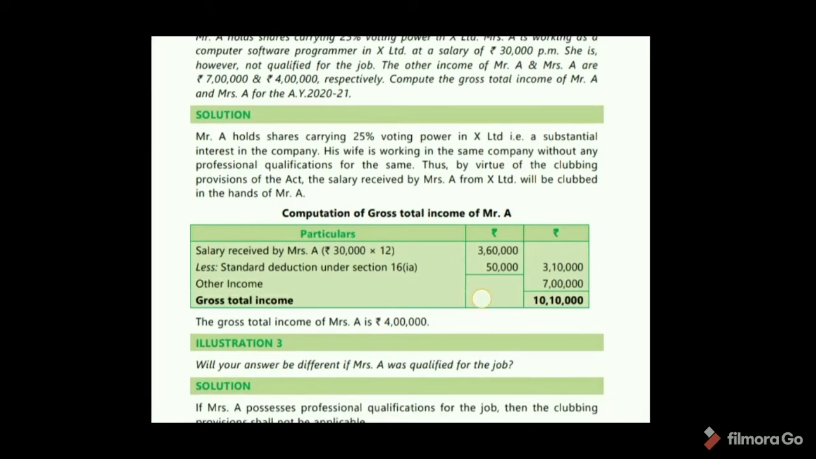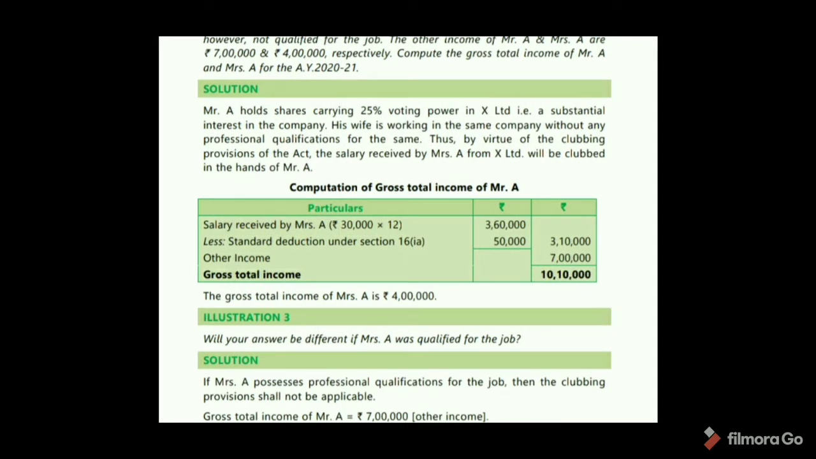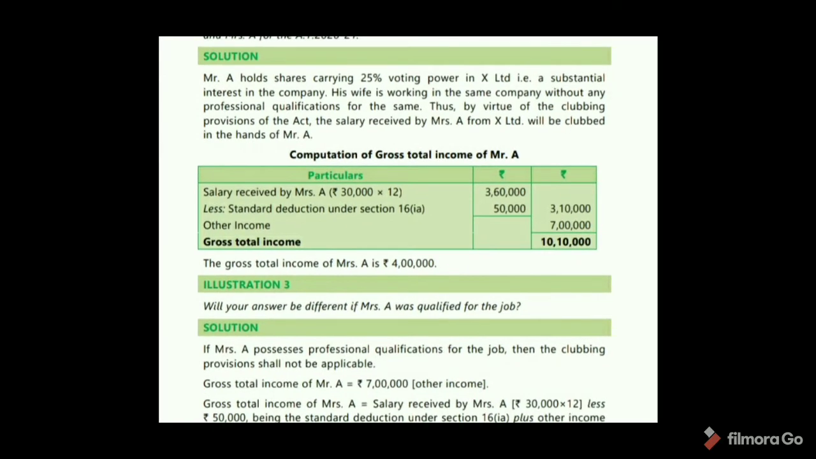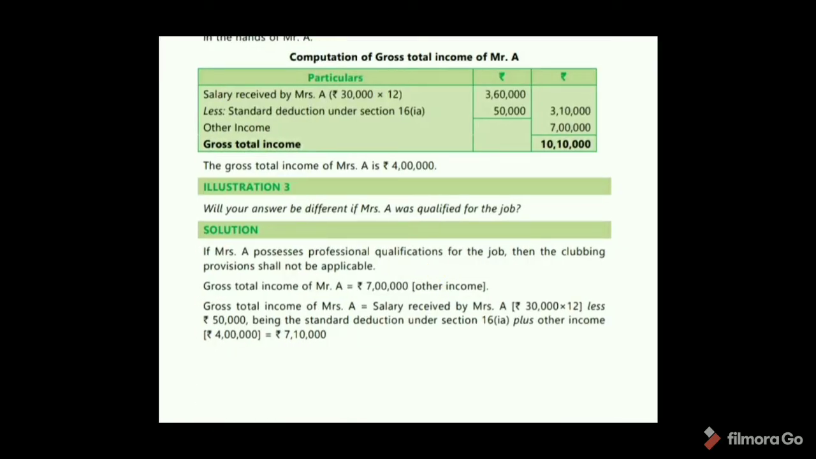See illustration 3. Will your answer be different if Mrs. A was qualified for the job? If Mrs. A possesses professional qualification for the job, then the clubbing provision shall not be applicable. Okay. Gross total income of Mr. A is 7 lakhs other income, and gross total income of Mrs. A: salary received by Mrs. A 30,000 into 12 less standard deduction 50,000 being the standard deduction under section 16 subsection 1A plus other income 4 lakhs. So here total 7 lakhs 10,000 is the gross total income of Mrs. A. Okay.